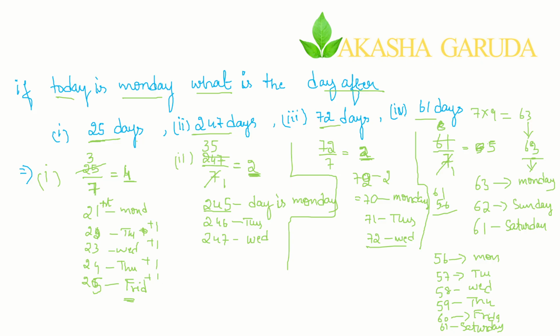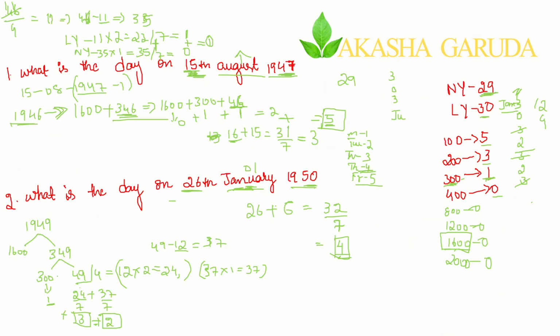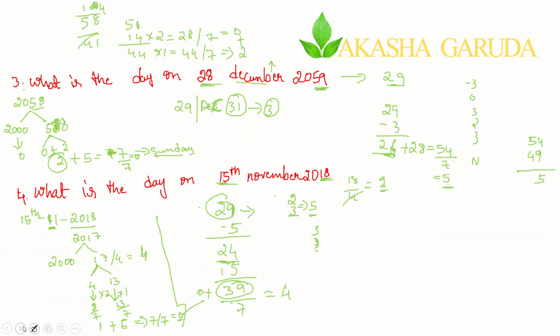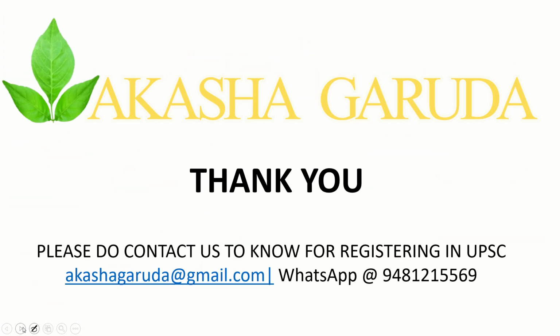If today is Monday, what is the day after 75 days? After 247 days, what is the day? After 72 days, what is the day? And 61 days, what is the day? We have seen this. In the next part we started solving questions, finding the day for given dates. Likewise we have solved some examples, and finally I am concluding this particular video.